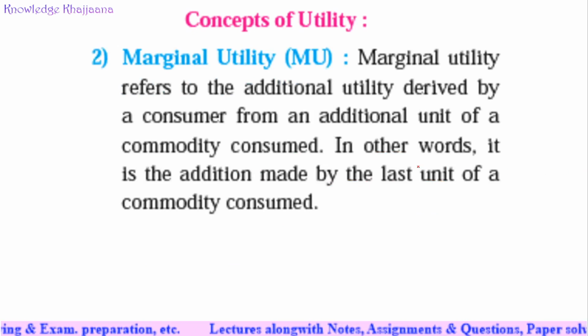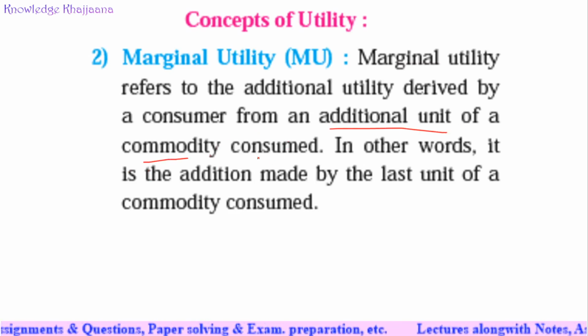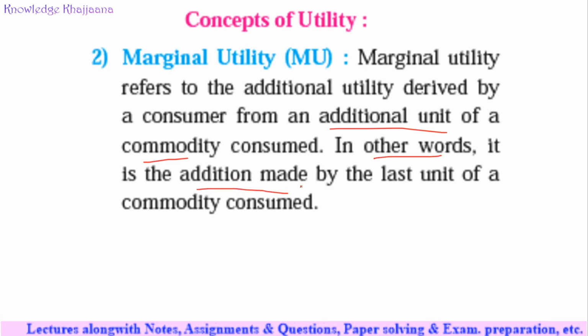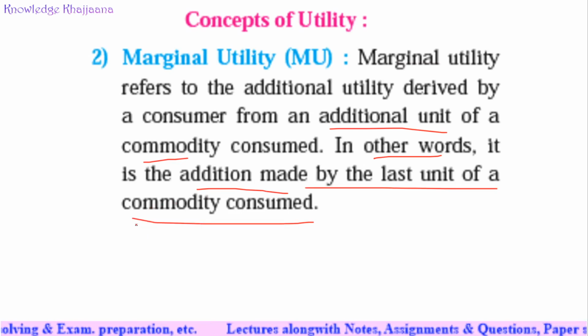And what is marginal utility? Marginal utility refers to the additional utility derived by a consumer from an additional unit of a commodity consumed. In other words, it is the addition made by the last unit of a commodity consumed. So what is marginal utility according to Professor Boulding? Marginal utility is the change in the total utility due to the consumption of an additional unit of a commodity.